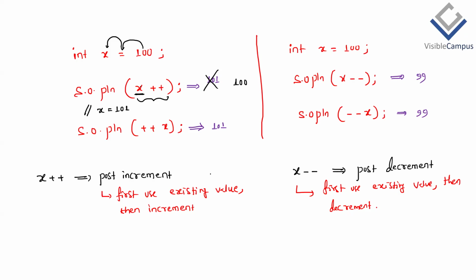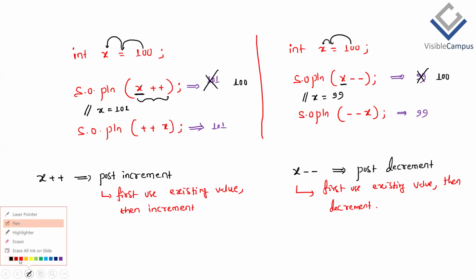Clear? Then here also, what is the current value of x? 100. Then use that value only. In this case, we are printing, therefore the output is 100. But after that, the x value has to be decremented by 1. Therefore it becomes how much? 99 only. It becomes 99, but we'll get the output as 100 only. That's the first scenario. Then what about plus plus x?